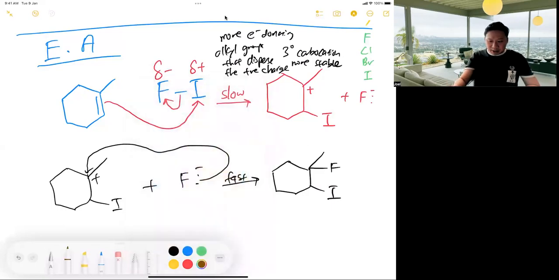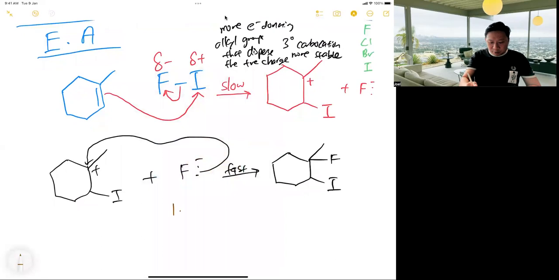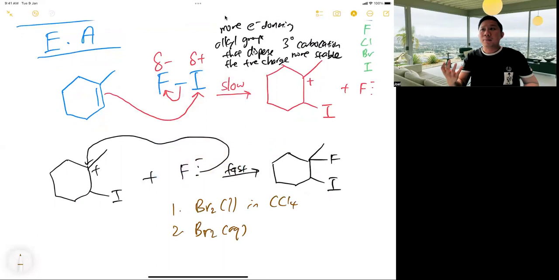Now, I mentioned just now, there are only 4 variations. The first is bromine liquid in CCl4 or organic solvent, and the second is bromine aqueous. You can put these two together in your head. The only difference is that bromine aqueous has water, so instead of Br, the second attack is by water, so OH. The third one will be dry HBr gas.